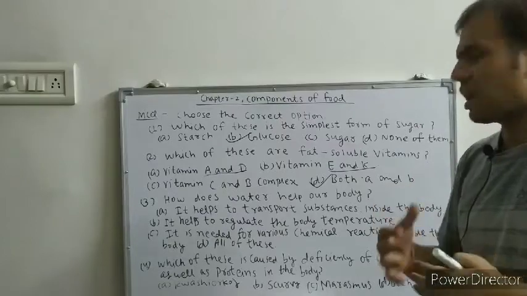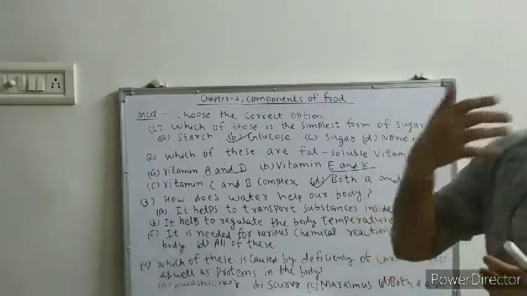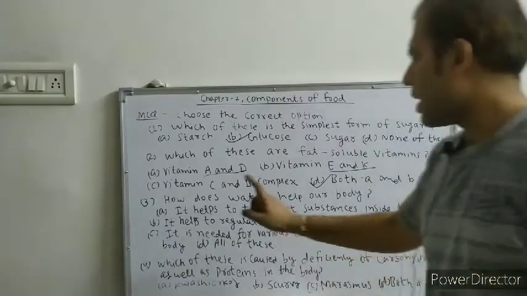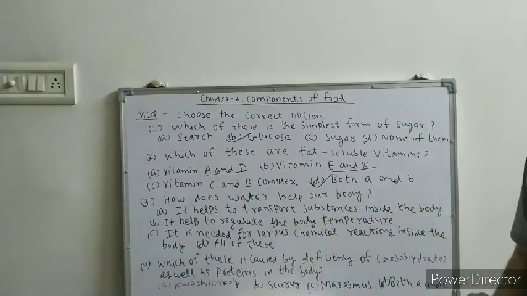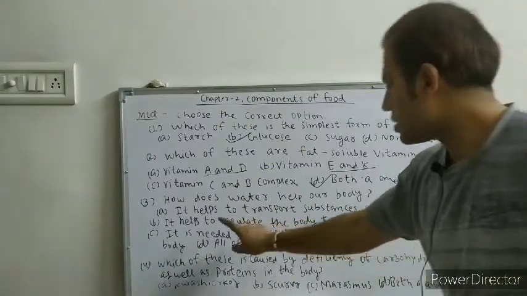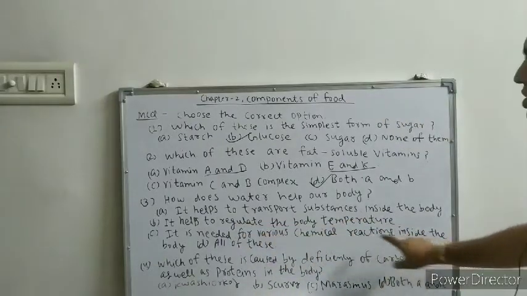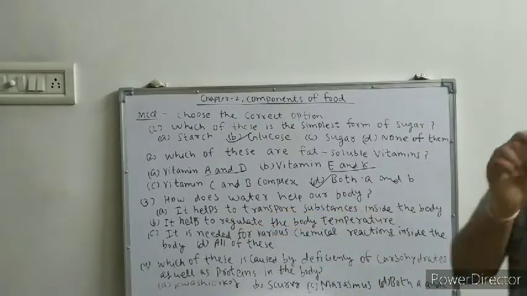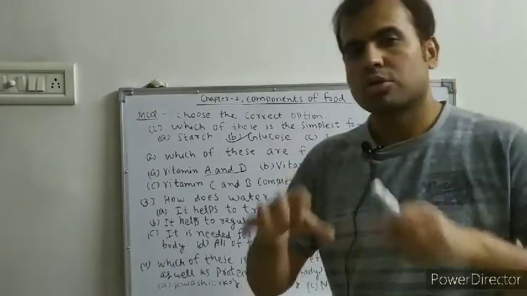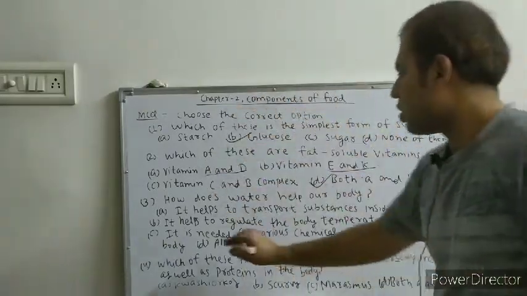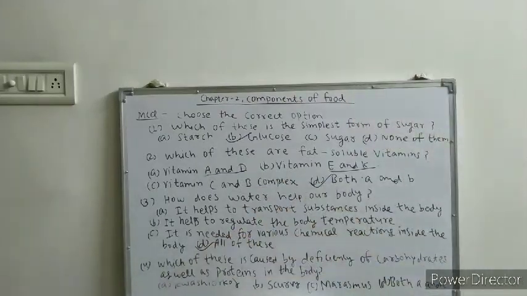So this water helps to transport the substances into the body, and it also helps to regulate the body temperature. Okay, and it is needed for various chemical reactions inside the body. So all of these three processes are the correct answer. Water helps our body for all of these.